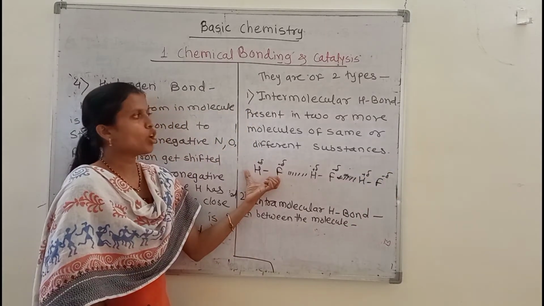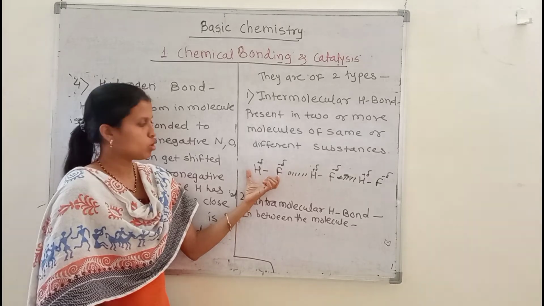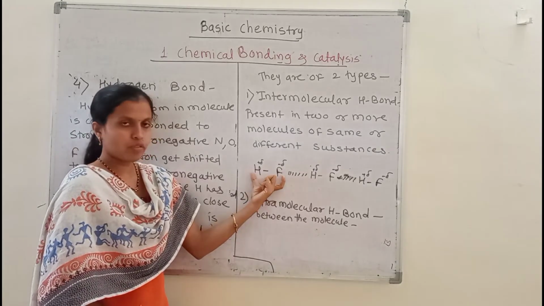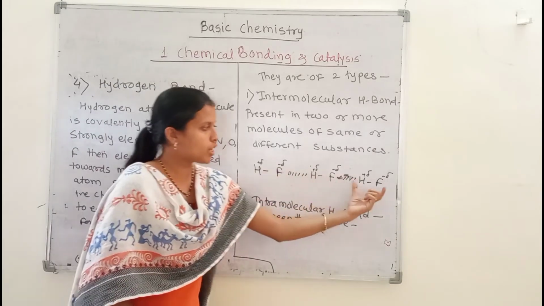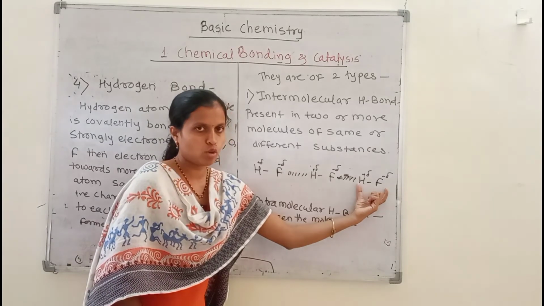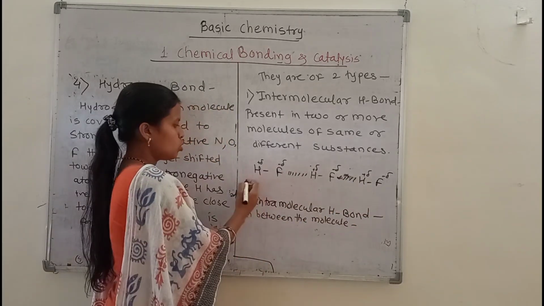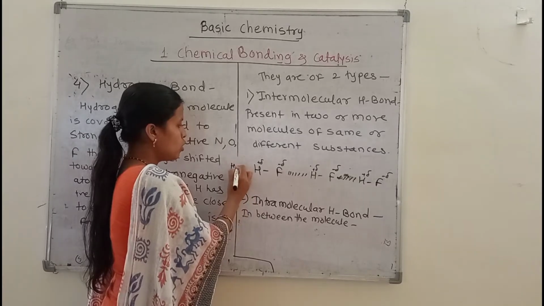This is the example of intermolecular hydrogen bonding between molecules. This is one hydrogen fluoride molecule, this is another, and this is another. We can take more hydrogen fluoride molecules also.